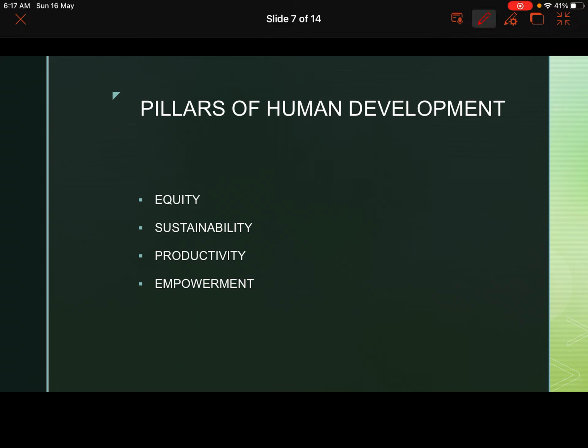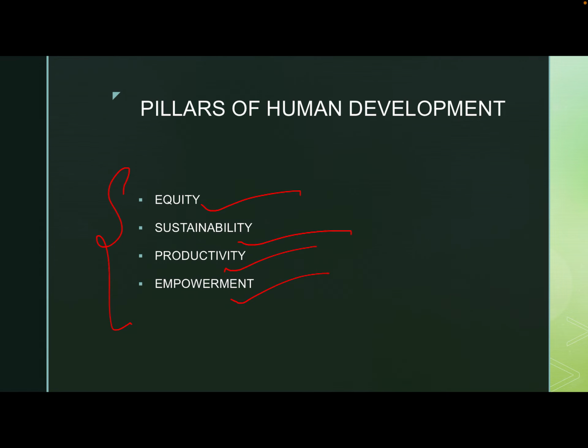Pillars of human development means to understand human development, we need to take into consideration four things, that is equity, and you should know that equity and equality is not the same. That I'll be explaining to you in a while. Then sustainability should be there. Productivity should be there, as well as empowerment. These are the four pillars of human development. Let's understand one by one.